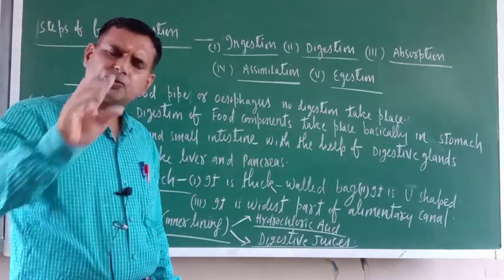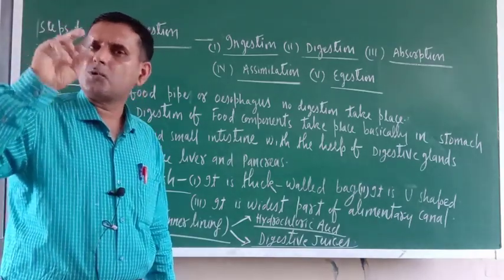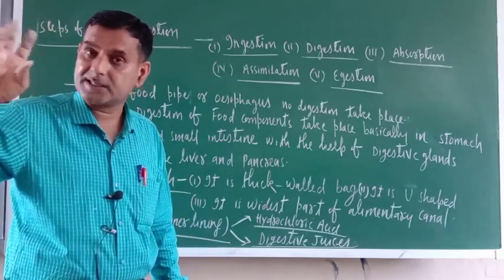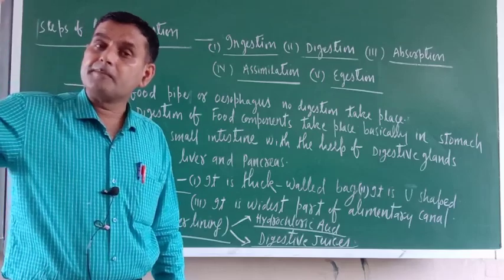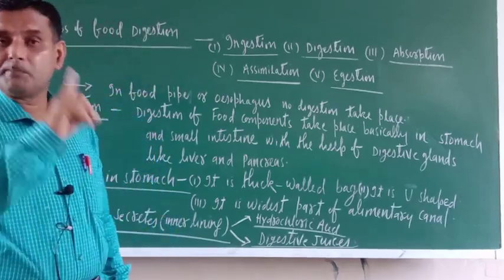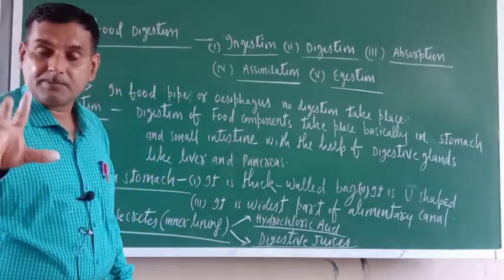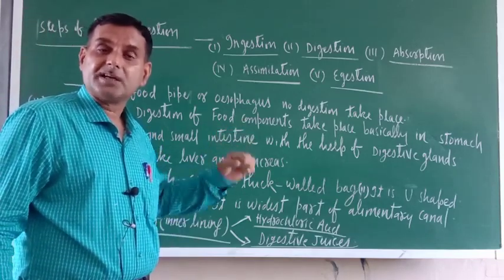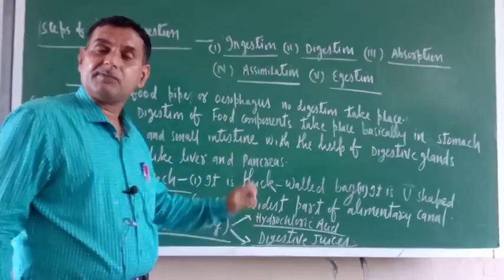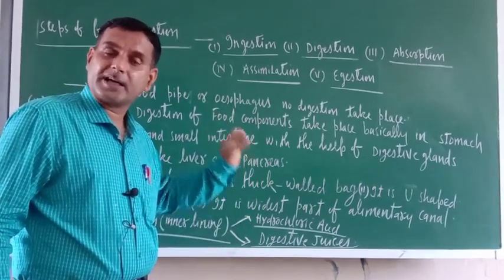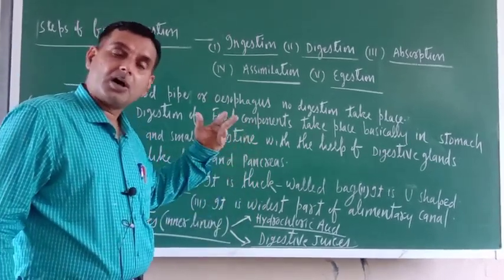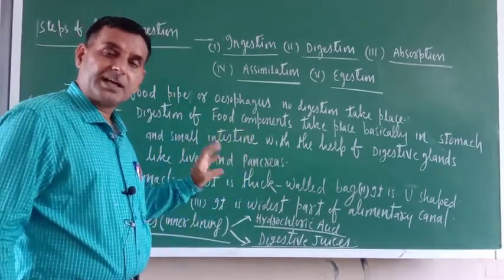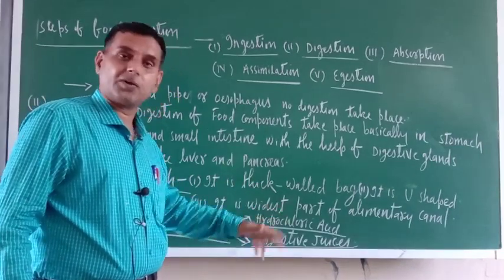The mucus inner lining protects the stomach from the hydrochloric acid, because hydrochloric acid is a very strong acid and may burn the inner lining of the stomach. That is why mucus is very important. It protects the stomach from all sorts of hazards, basically the danger from hydrochloric acid.